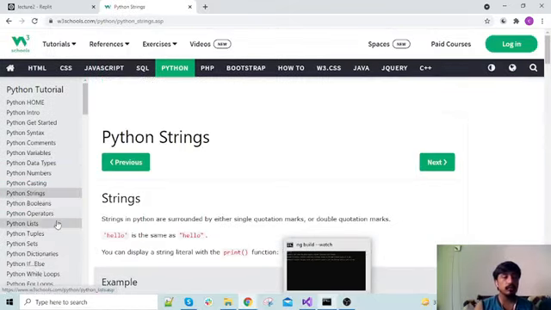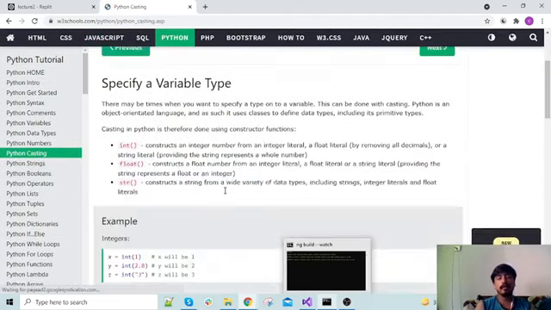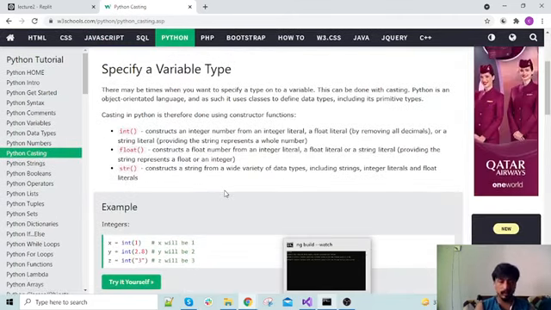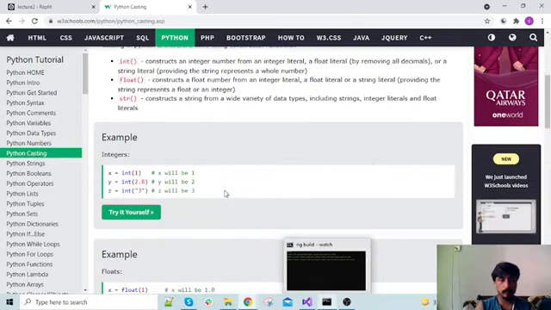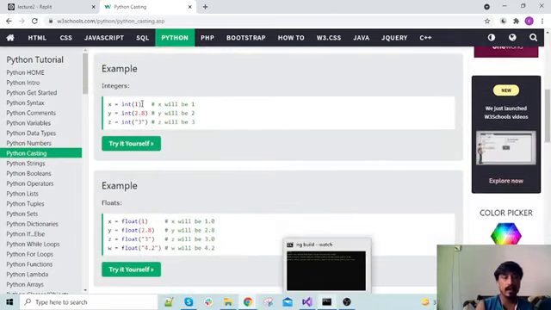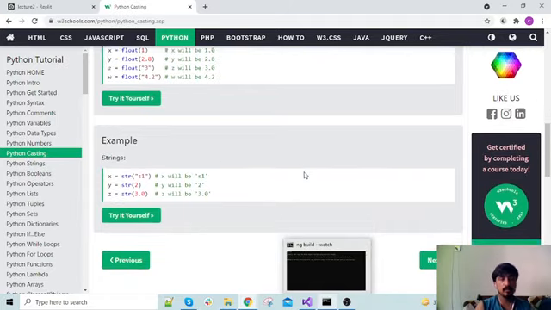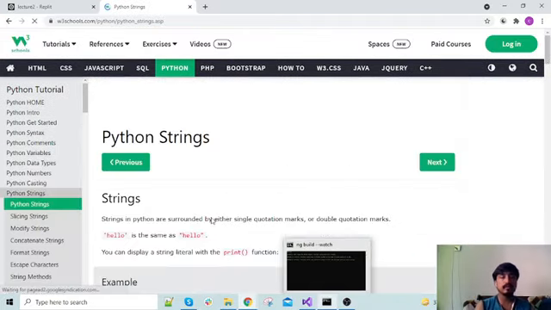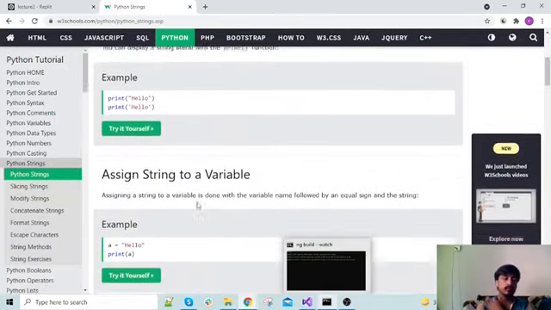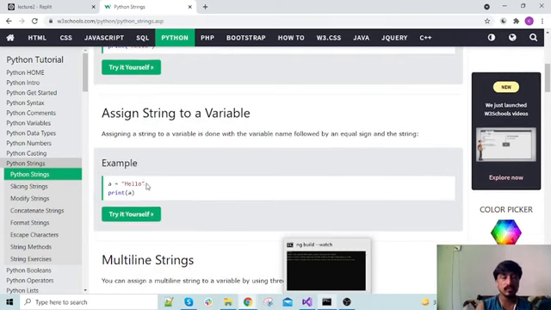Then there is casting. You need to learn casting, and later on we'll be having a short quiz online. So this is casting, like a number is cast to integer, a float is cast to integer, a string is cast to integer. So you can have a view on it. There are strings, for now just consider a string as a sequence of characters, nothing more.